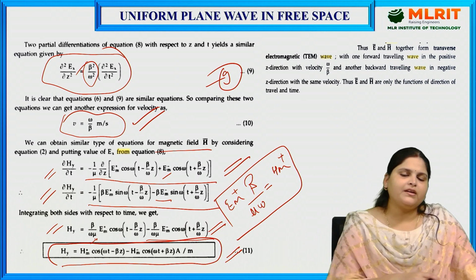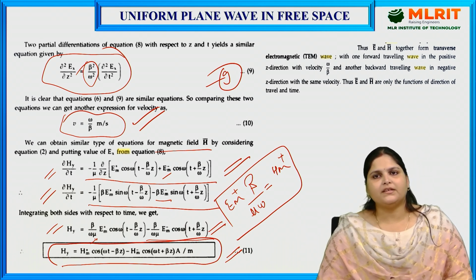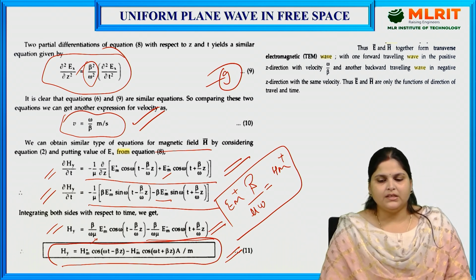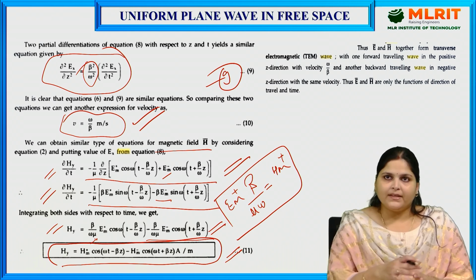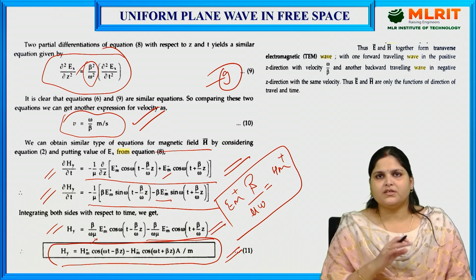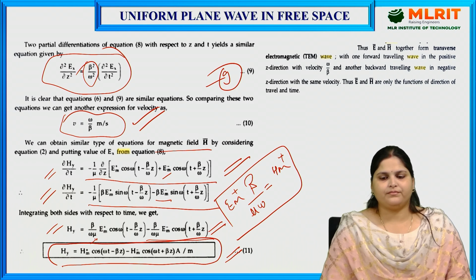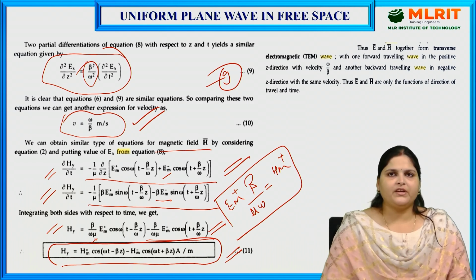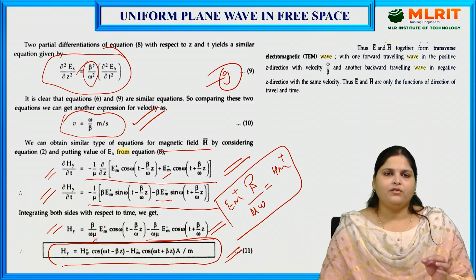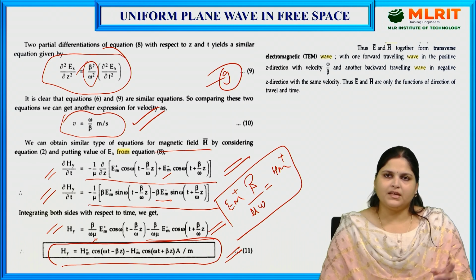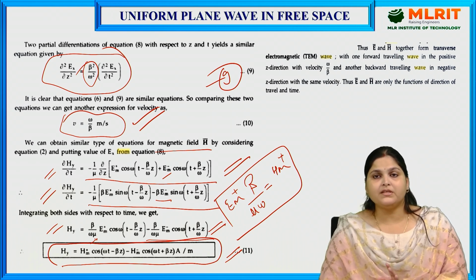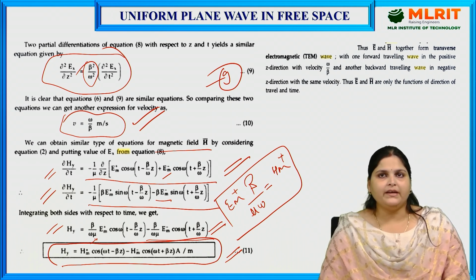Now what we can conclude from all this is that electric field and magnetic field together form a transverse electromagnetic wave. In both the equations you can see that one term is positive, Em plus and Hm plus, and another term is negative, Em minus and Hm minus.